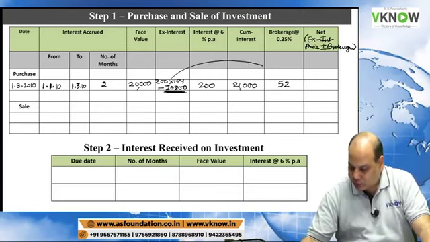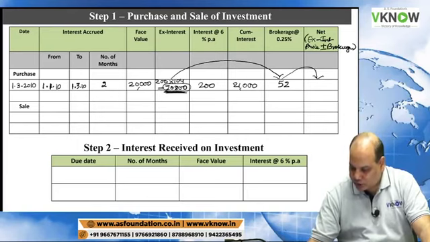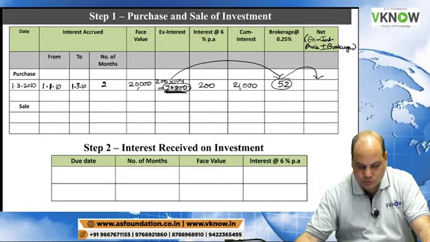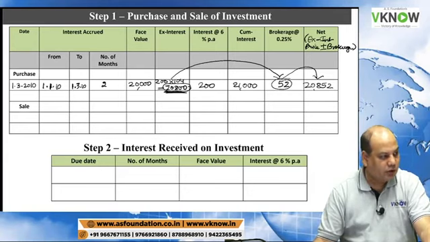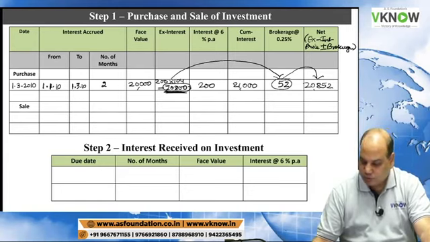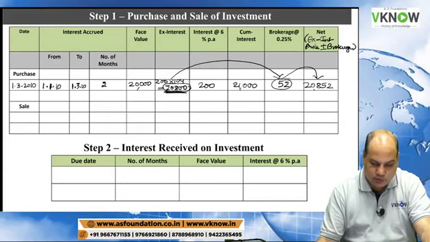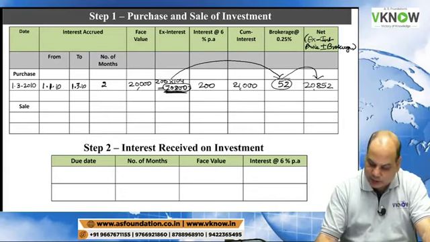So investment will be capitalized in the books at 20,800 plus 52. So that is 20,852.